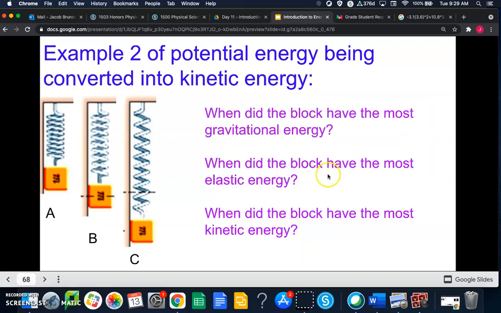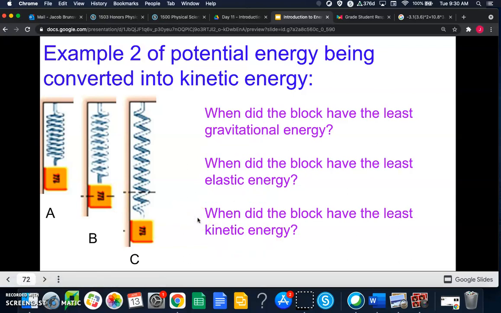Okay, so then let's answer some questions. When did the block have the most gravitational energy? That would be at A, right, when it was at its highest point. When did the block have the most elastic energy? That was at point C, right, when the spring was the most stretched. And then when did the block have the most kinetic energy? That was at point B, right? It's moving fastest when it was in the middle there, because the most energy had been converted into kinetic energy at that point.